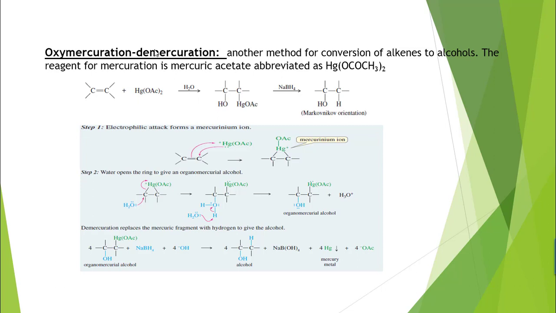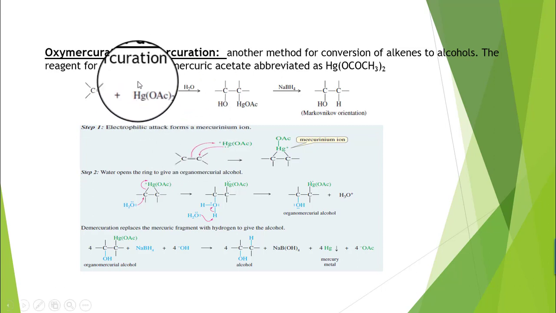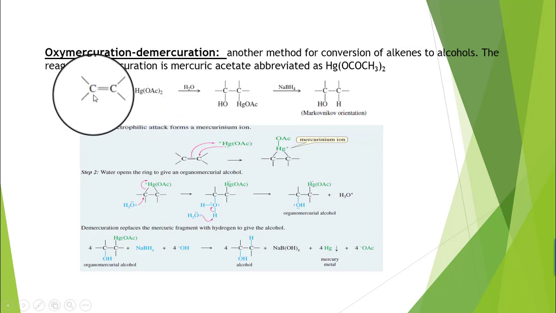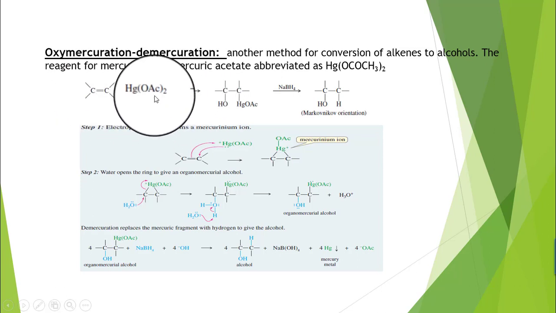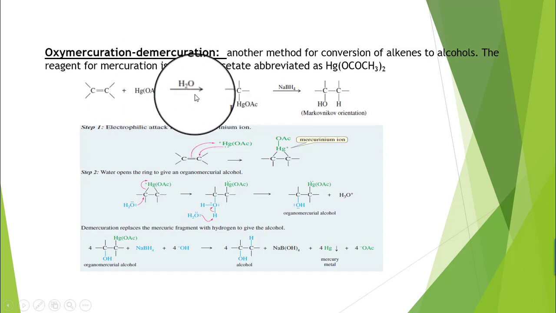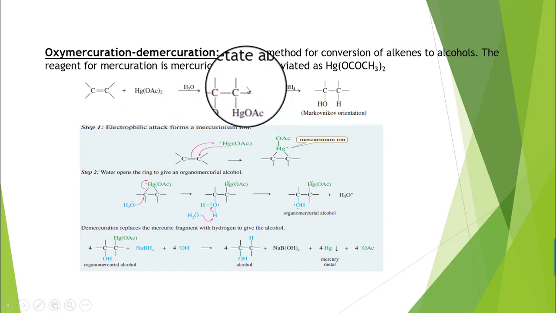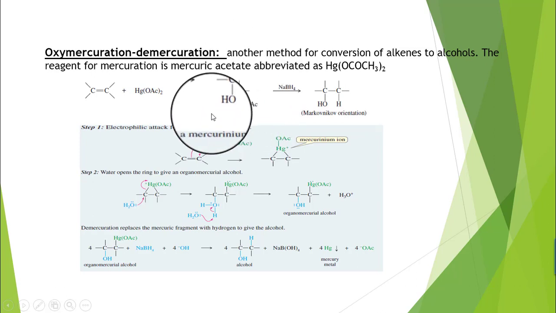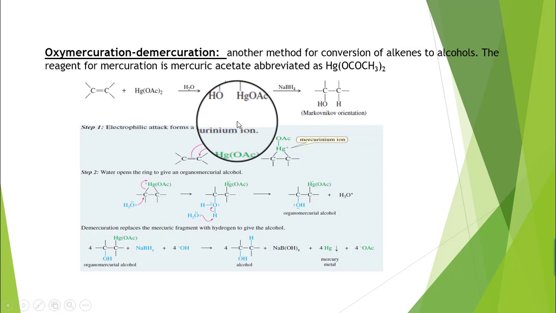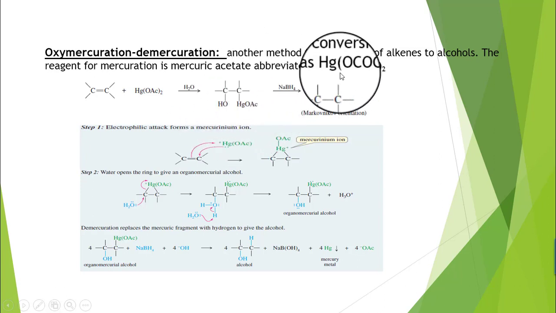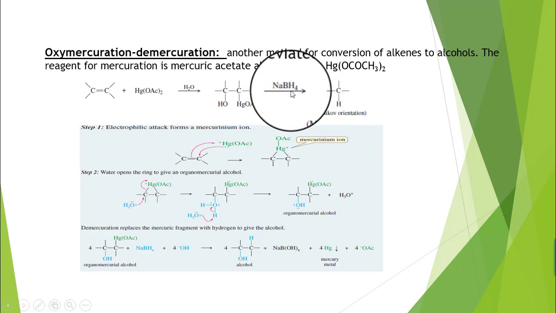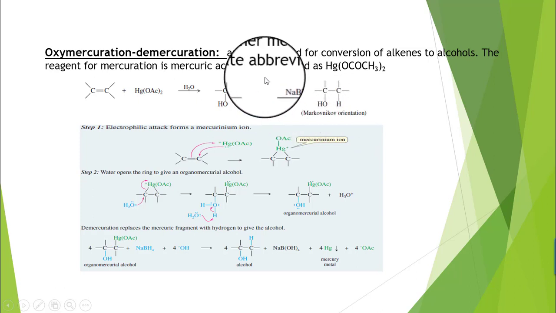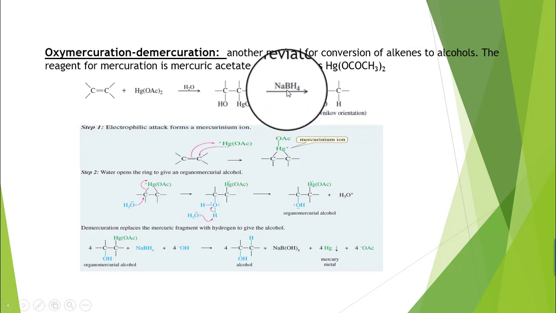Oxymercuration, demercuration is mostly done in the presence of mercuric acetate in the presence of water. So look at the reaction. Alkenes are reacting with mercuric acetate in the presence of water, and in the intermediate step we get an organomercuric acetate, and in the next step its reduction or demercuration is done in the presence of a strong base, and here sodium borohydride is used. Again the Markovnikov product is being obtained.